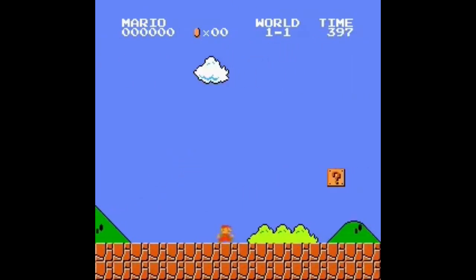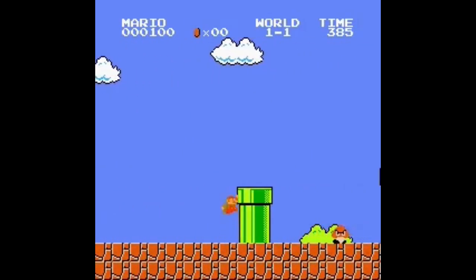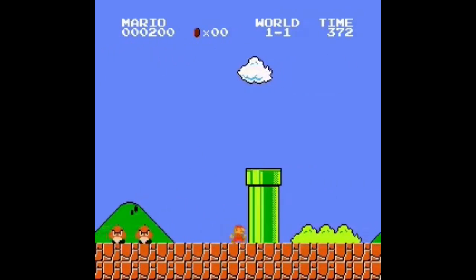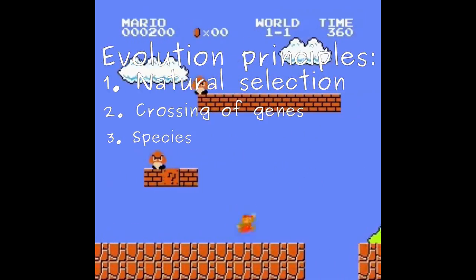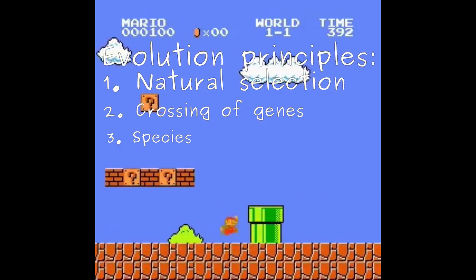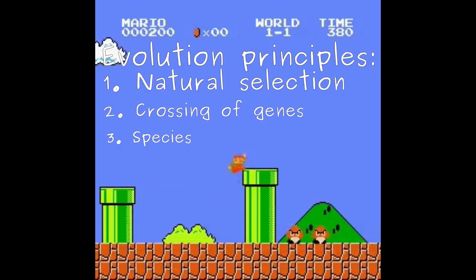It was very interesting to see how they evolve and show different behavior, and if you want to play with it as well, I will leave a few useful links in the description. In the next videos we are going to implement a few more principles of evolution, like crossing of genes and dividing our population into species that can't breed with each other, and let our networks play more and more complicated video games. Thanks for watching.